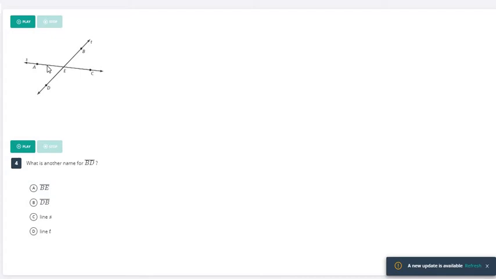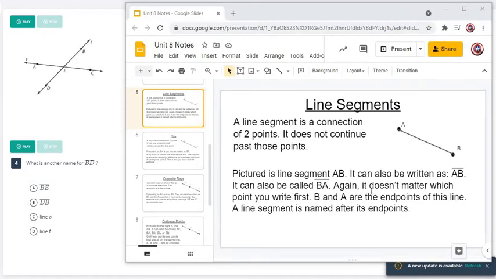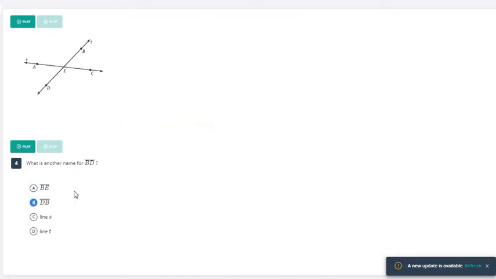All right, so number 4 here, it says, what is another name for line segment BD? This is, again, just a repeat of the other one. Whenever we're naming lines or line segments, as it shows on this slide here, we have a line segment AB, and it could also be called BA. So it doesn't matter what order you put them. So line segment BD could also be DB. So we just switch the points around. It doesn't matter.